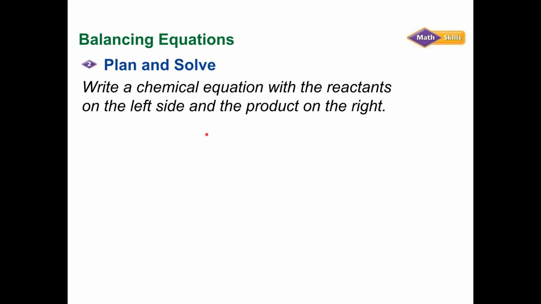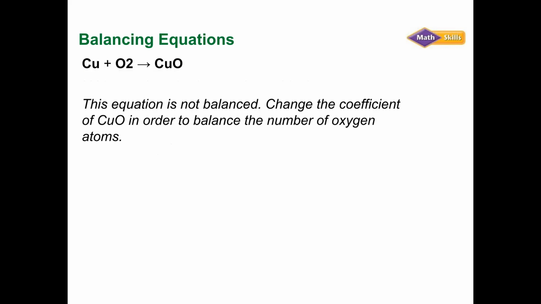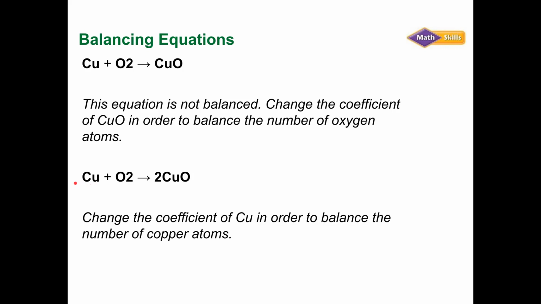Let's see. So what we want to do is write the chemical equation with the reactants on the left-hand side and the product on the right. Then we'll notice that over here I have 1 copper but 2 oxygen. Over here I have 1 copper and 1 oxygen. So what if I do this? Well, now I have 2 copper and 2 oxygen, but over here, how many copper do I have? Just 1, so it's not quite balanced yet.